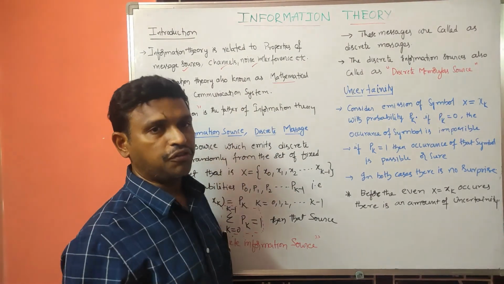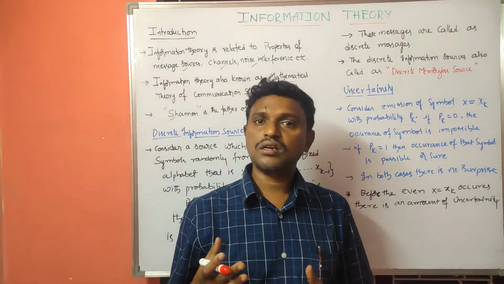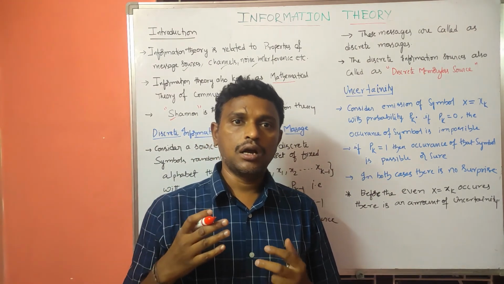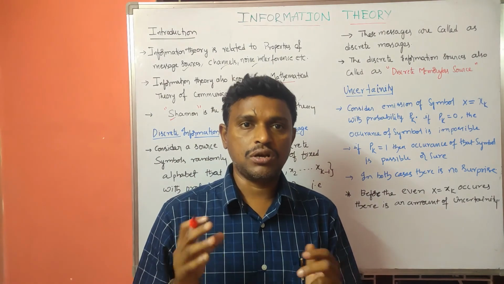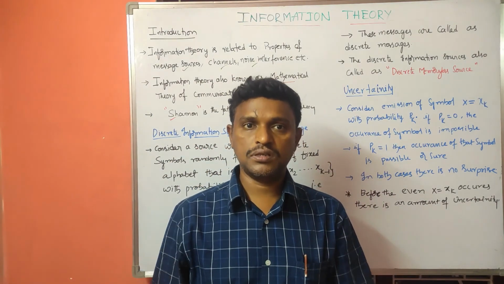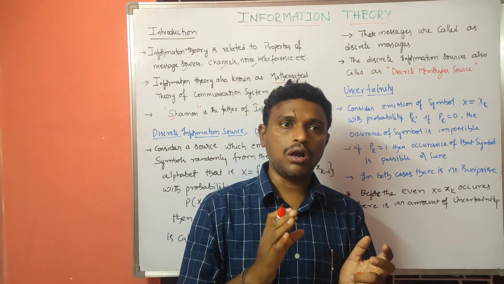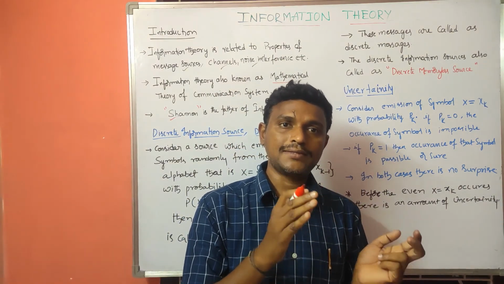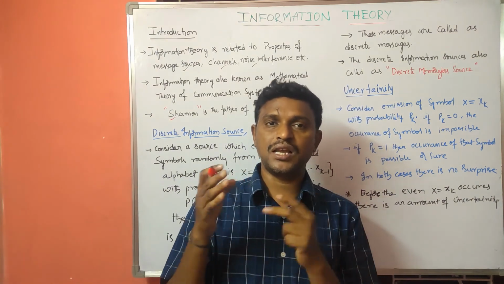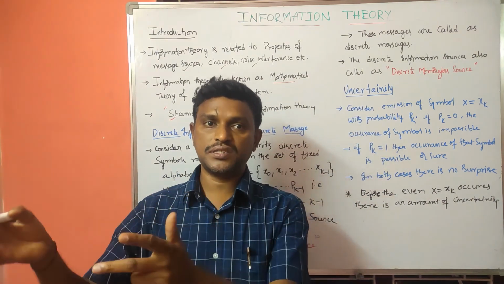Now I am going to define the discrete information source. What does a discrete information source emit or generate? It will generate discrete messages. When we call a source a discrete information source, the message delivered from that source is called a discrete message.